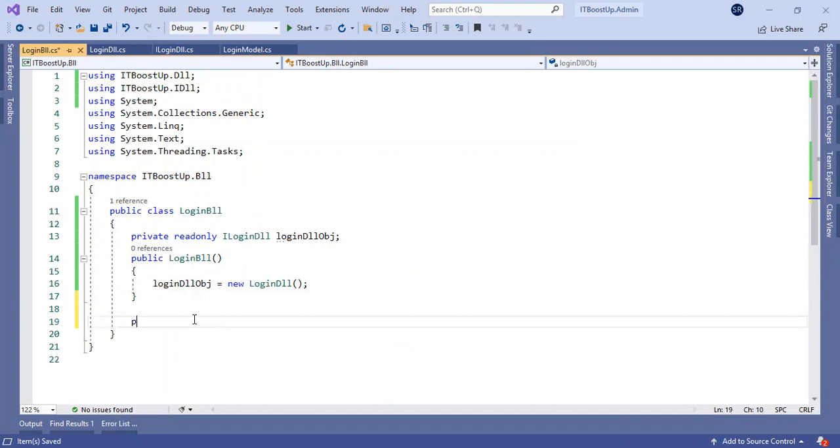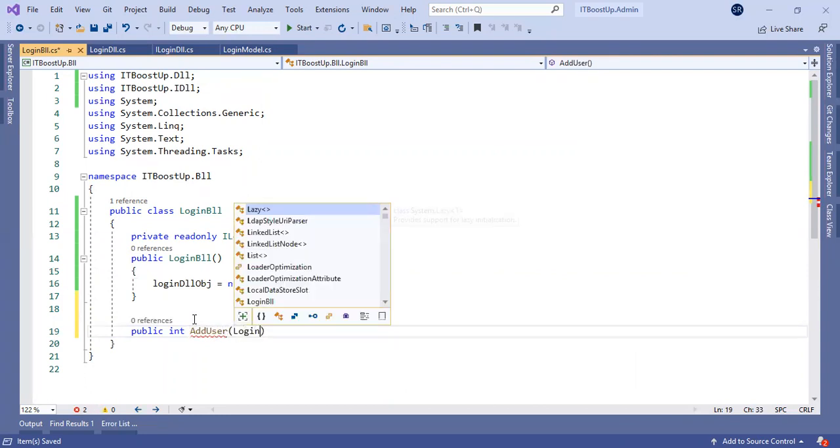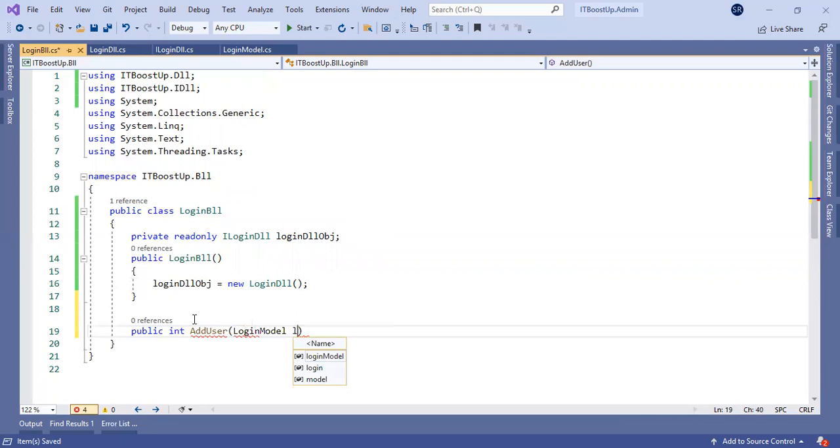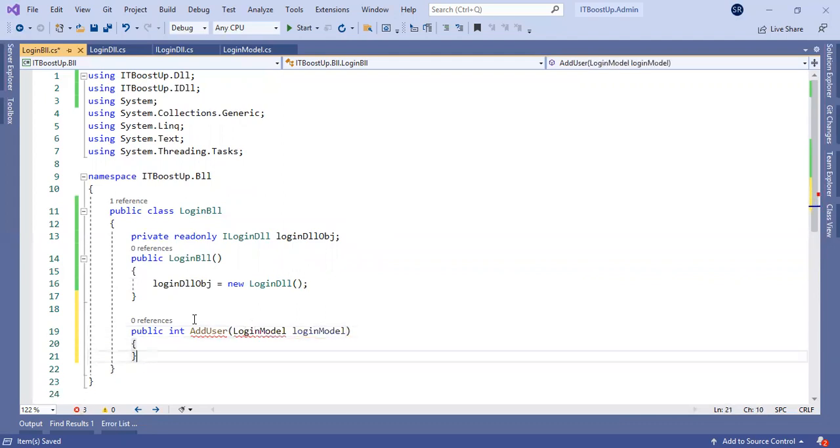Here I will create one method, public integer AddUser, taking the login model.